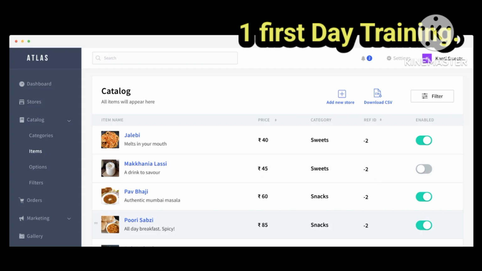But if I wanted to search the same with the order ID, I'll have to get this particular ID. This is the order ID, this is the aggregator order ID, and this is the Urban Piper order ID. So if I search with this, I have to change the filter first of all, select Urban Piper ID. You have to select the Urban Piper ID or order ID or mobile number. You can search by the customer mobile number or by the rider mobile number as well. Right. Now, this is clear.